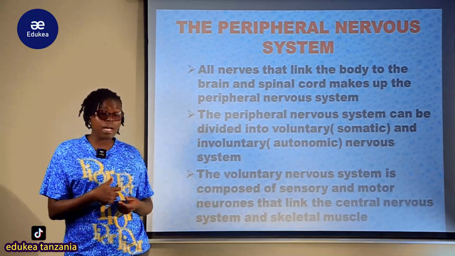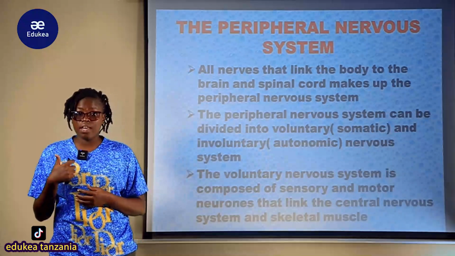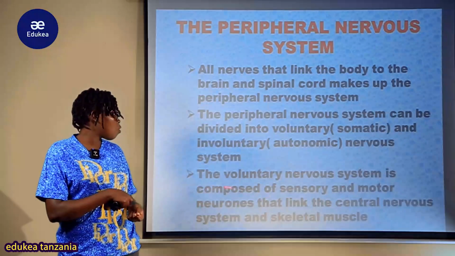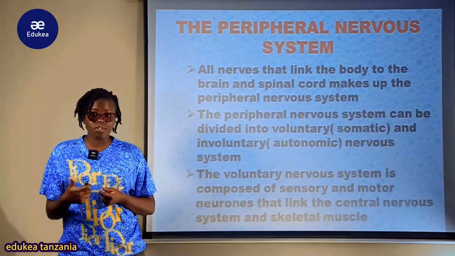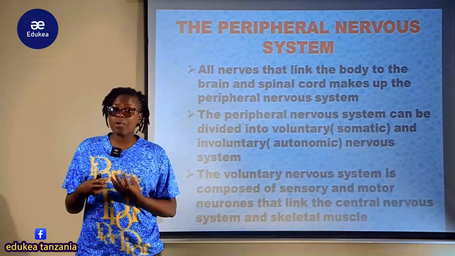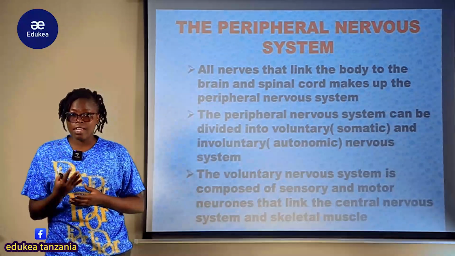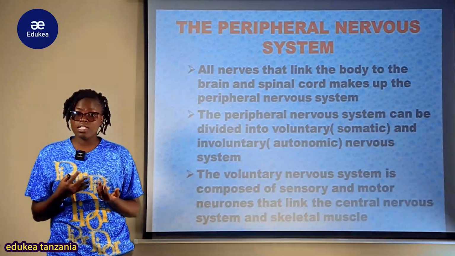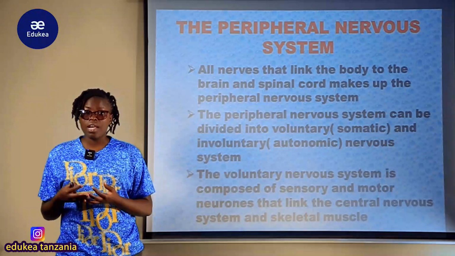The voluntary nervous system involves the use of consciousness, the use of will power, and it is composed of sensory and motor neurons. Looking at the sensory and motor neurons, the sensory neuron carries impulses toward the central nervous system, which is the brain and spinal cord, for interpretation.